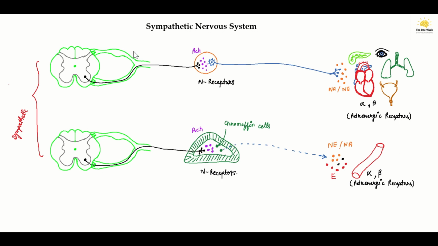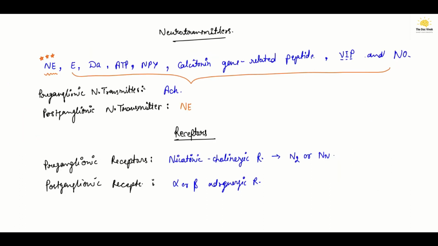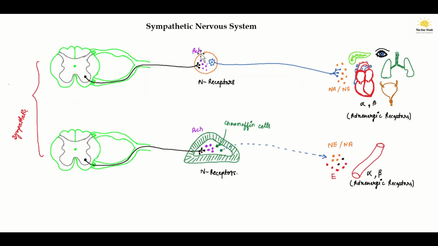So let's see the first case, where the preganglionic neuron forms a synapse in the ganglion. The preganglionic neurotransmitter in the sympathetic nervous system is acetylcholine, released by the preganglionic neuron.